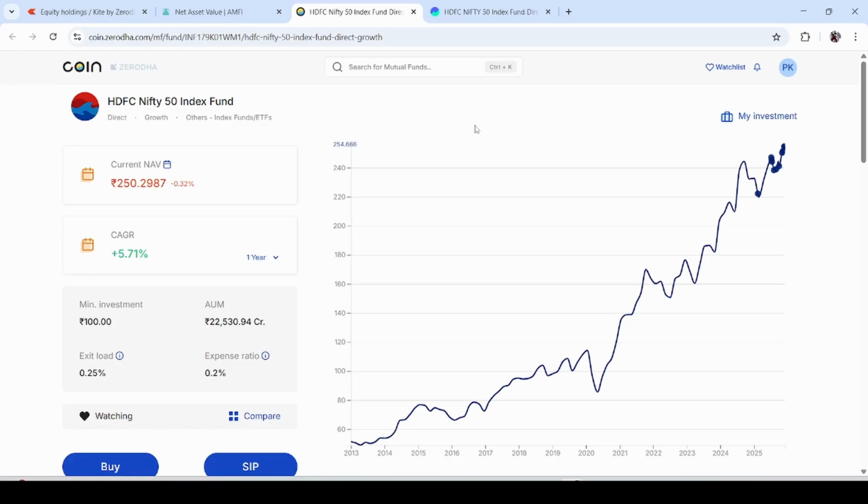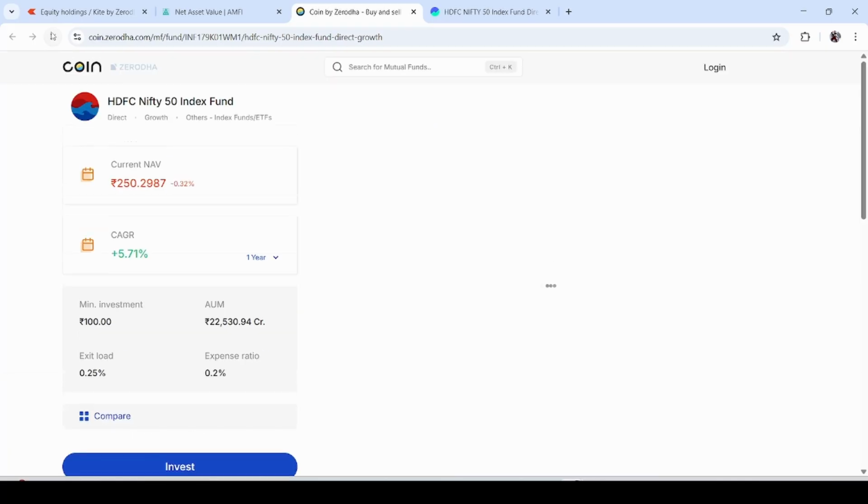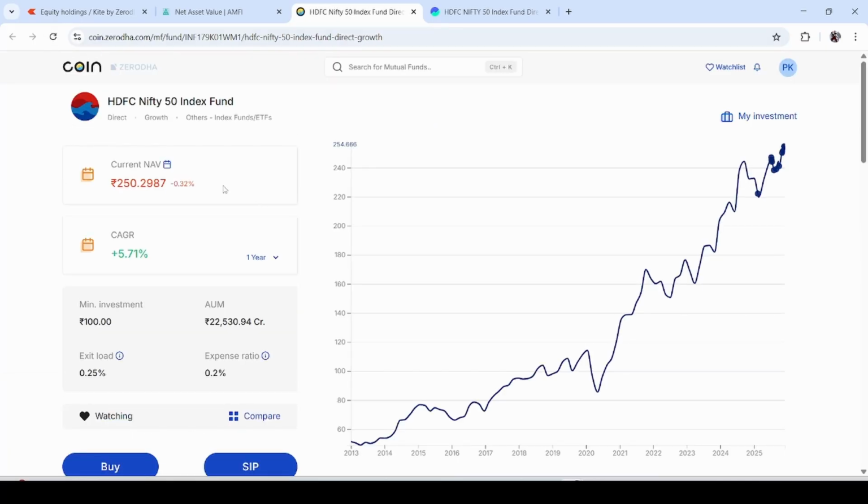For example, I'll show you Zerodha Coin. Here, I'll just refresh this page. Here you can see the current NAV, net asset value, for HDFC Nifty 50 index fund is showing 250.2987, and the date is showing 10th of December. But today is 11th of December.